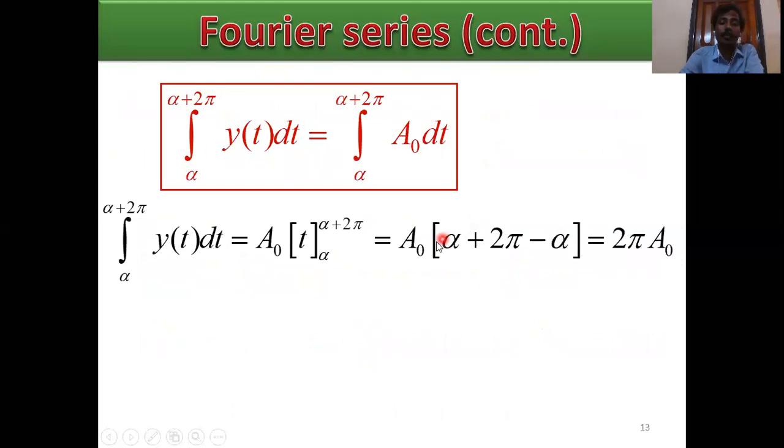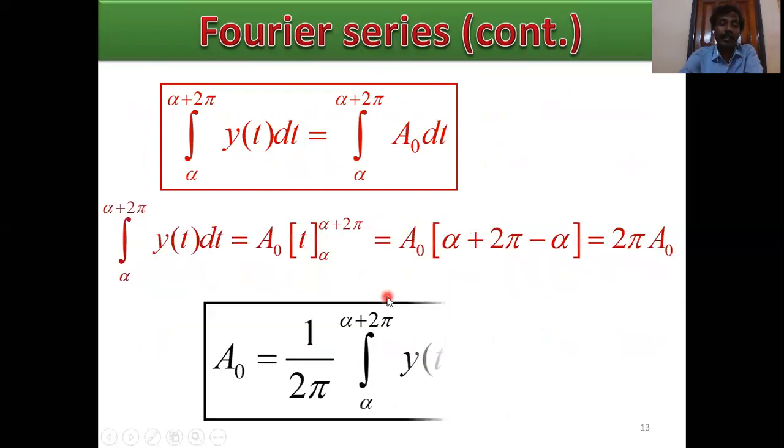Then integrate and put the limit. So alpha to alpha plus 2 pi y of t dt equals a0 times 2 pi, then a0 equals 1 by 2 pi alpha to alpha plus 2 pi y of t dt. This is the dc coefficient or a0 coefficient. A0 equals 1 by 2 pi alpha to alpha plus 2 pi y of t dt.